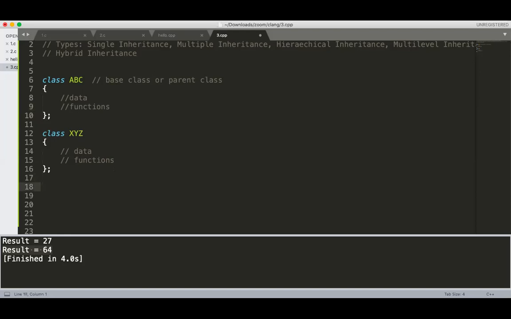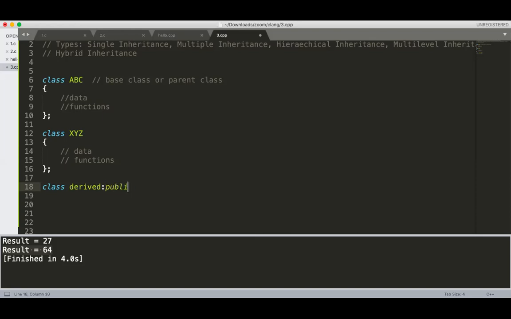Now there is a necessity that I want to make a new class. Suppose the name of my class is the derive class, and I want to make this class with the help of both classes. That is, the derive class should contain the data and functions from ABC, as well as the data and functions from the XYZ class. So if you want both classes' data and functions in your class, you should use multiple inheritance.